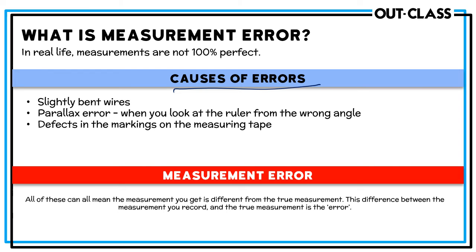Besides that, this is extremely important: parallax error. So what is parallax error? Suppose you are standing here and you're trying to measure, I don't know, your sister's height. Here's your sister, and you have this ruler in the background.